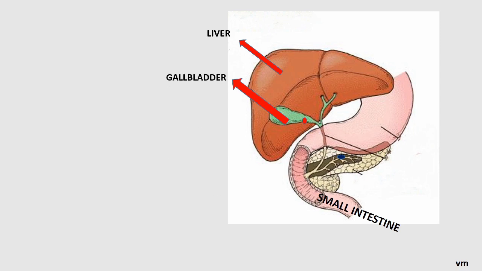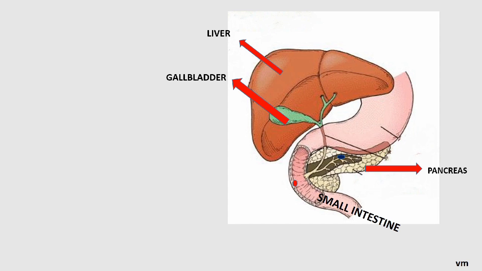It is stored in the gallbladder, and through a duct the bile juice reaches the small intestine from the gallbladder. It is a very important juice that acts on fats and turns them into small globule-like structures. This process is known as emulsification.